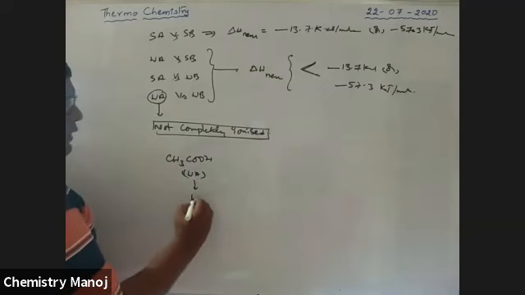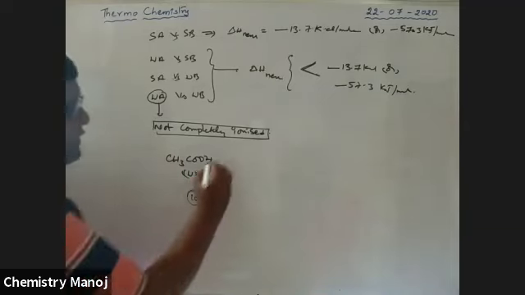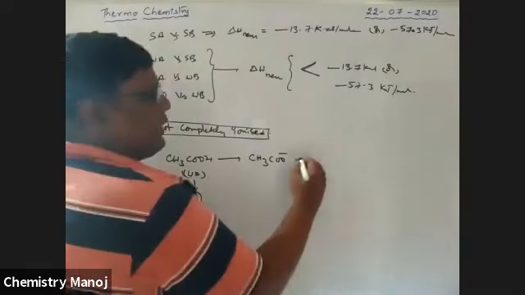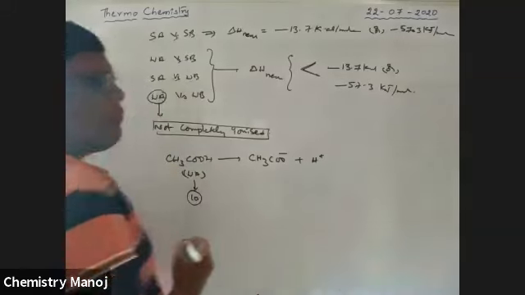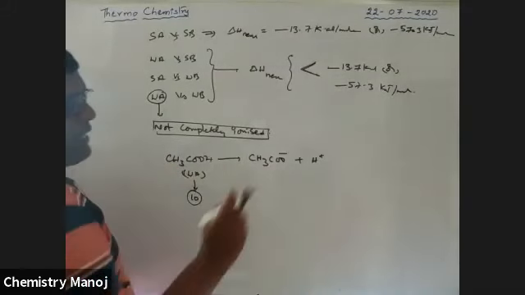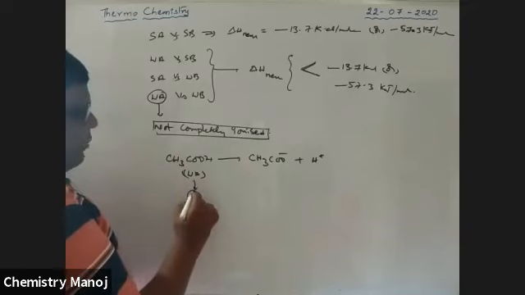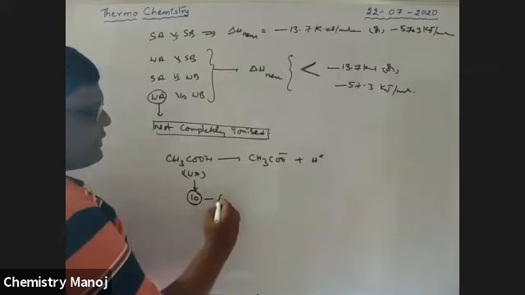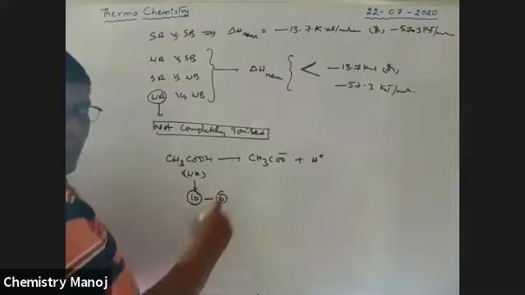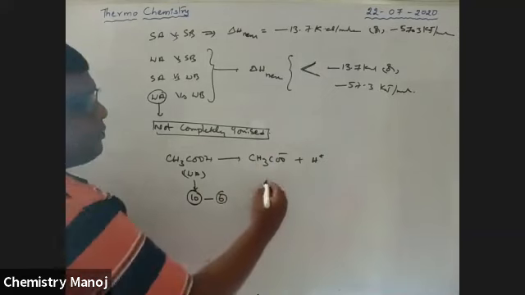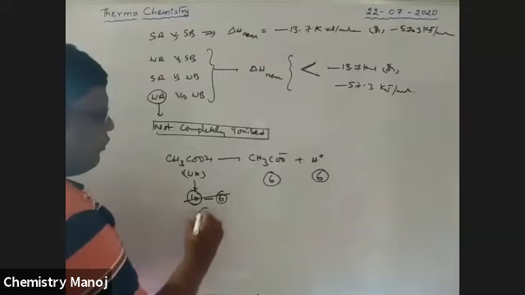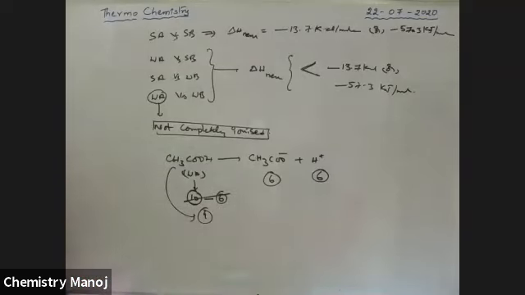So if we take 10 molecules of acetic acid, this acetic acid is ionized as CH3COO minus ion and H plus ion. This is the ionization of acetic acid. So I'm taking 10 moles of this. Among these 10, only 6 molecules are going to be dissociated. That means 6 CH3COO minus ions and 6 H plus ions are there. The remaining 4 molecules are in the undissociated form.